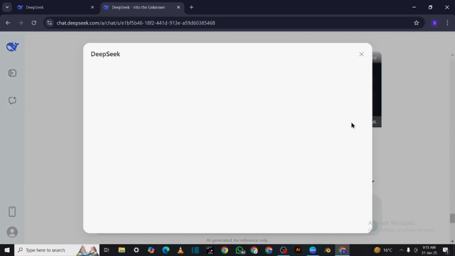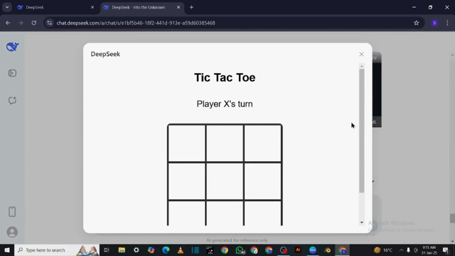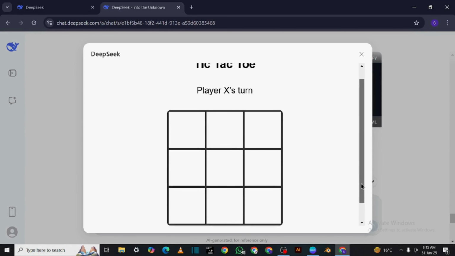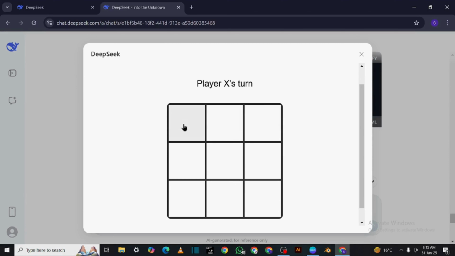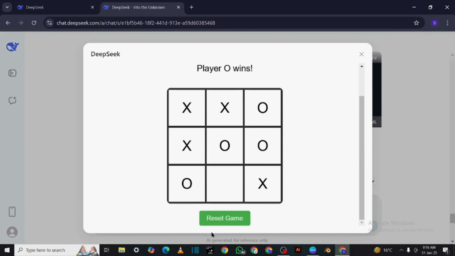And wow, the tic-tac-toe game is live. You can reset it, and O player wins.